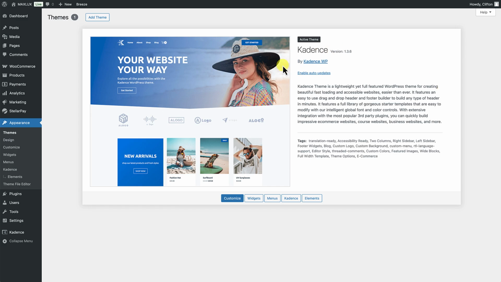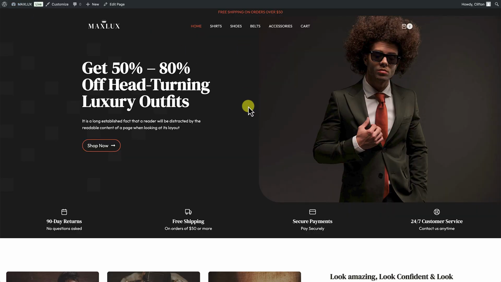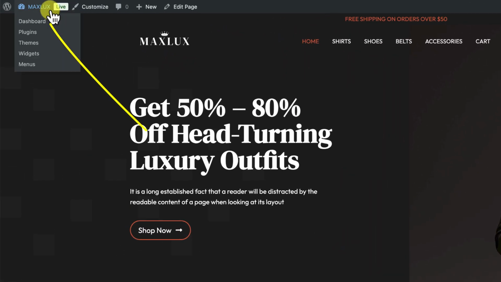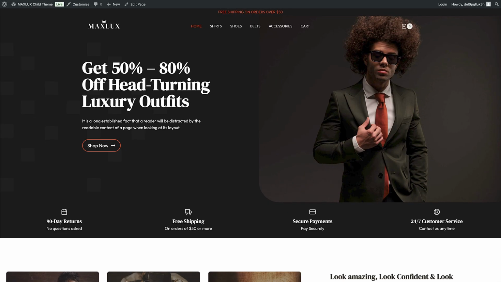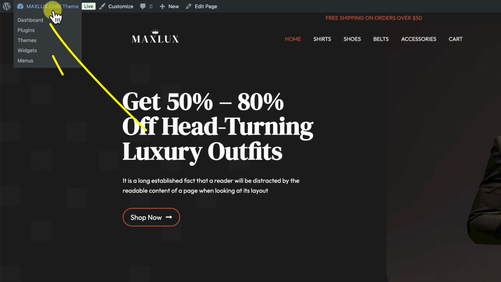Okay, now let me show you a version of this that's built as a child theme. Okay, so what you're looking at here is the custom e-commerce website that we built in Kadence. And now I'm going to show you a version of this that is a child theme version. And the way you'll know is over here on the left-hand side, I've labeled this one Max Lux. The child theme version will be labeled Max Lux Child Theme. So I'm going to go ahead and change to the next tab here. And you'll see over here that it now says Max Lux Child Theme.